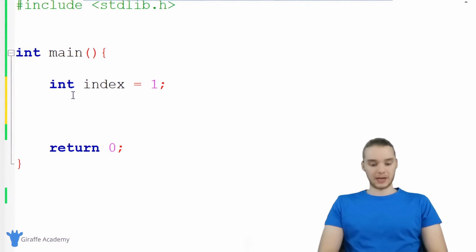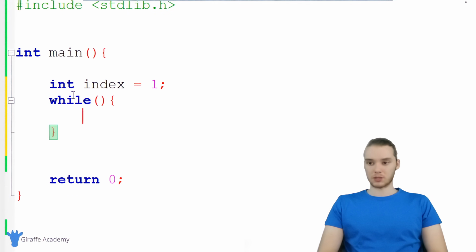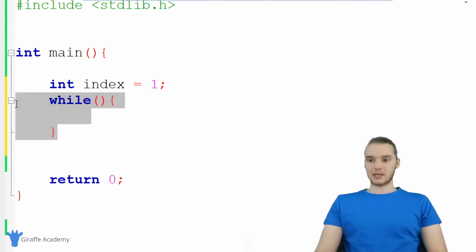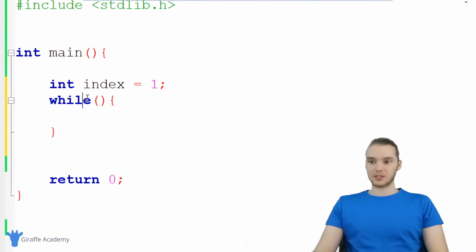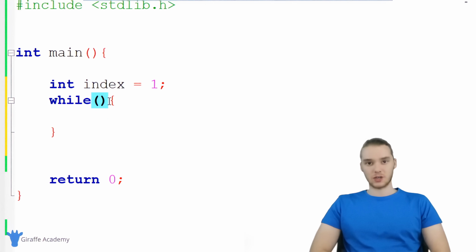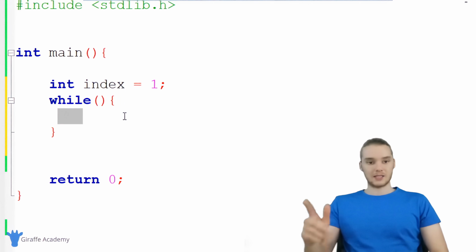In order to create a while loop, I can just type out while, an open and close parentheses, and then an open and closed curly bracket. This is the outline, the template for our while loop. Up here in these parentheses, I'm going to specify a condition. As long as that condition is true, I'm going to loop through all of the code inside of these curly brackets. So inside of these curly brackets, I'm going to put a bunch of code, and as long as the condition in these parentheses is true, I'm going to execute all that code.